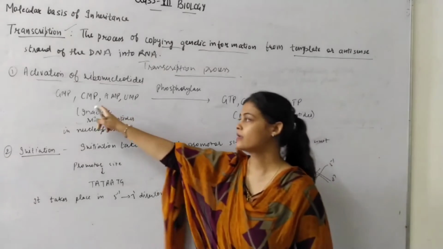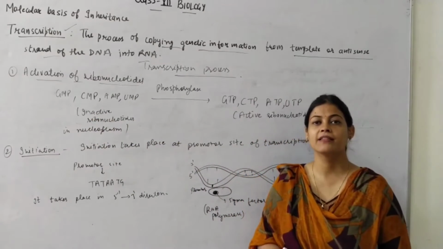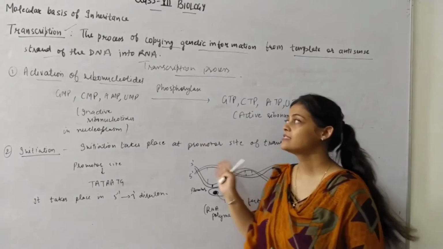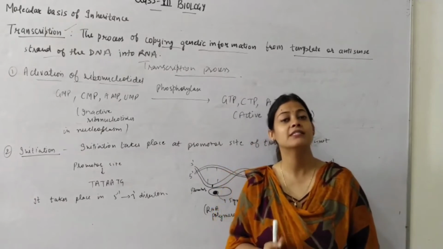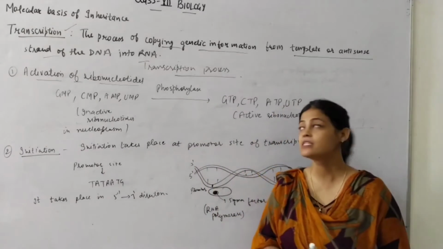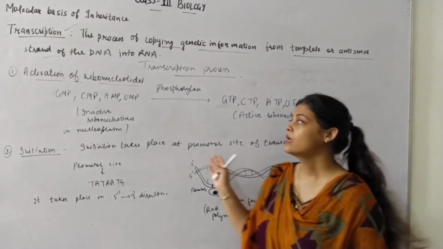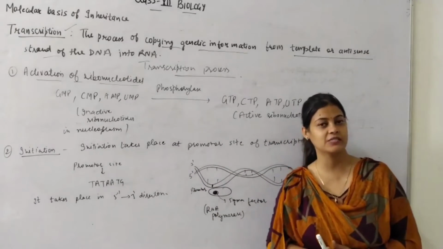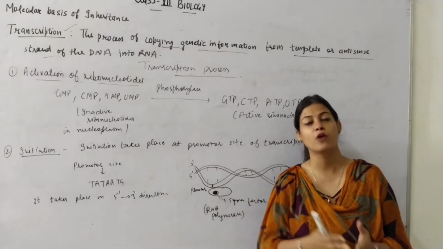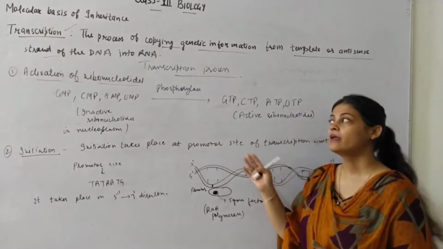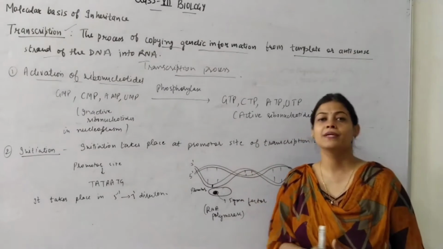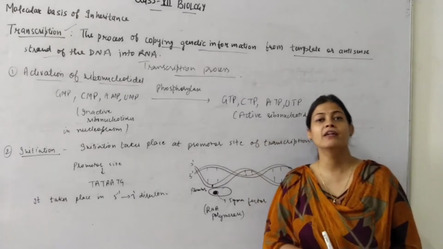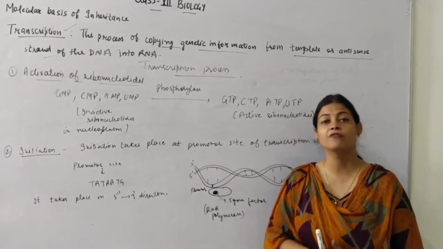Here you can see there are 4 types of ribonucleotides in the inactive form, which are present in the nucleoplasm. The deoxyribonucleotides are present in the cytoplasm, and when DNA replication takes place, they have to be transferred from the cytoplasm to the nucleus. But here it is not like that. They are already present in the nucleoplasm. They just have to be activated, so they get activated by converting into triphosphates.